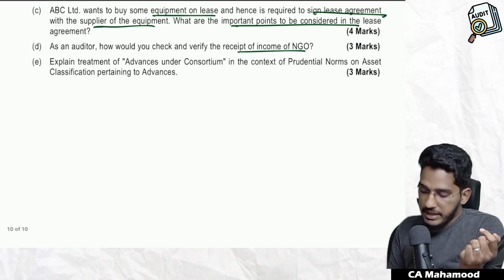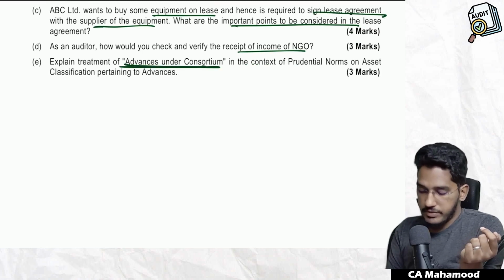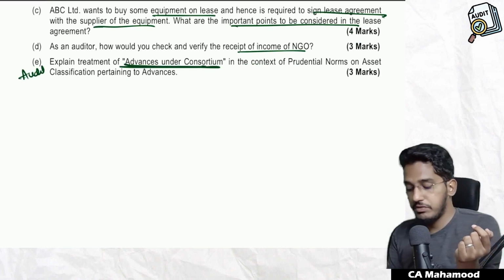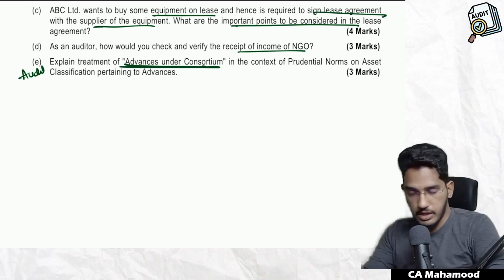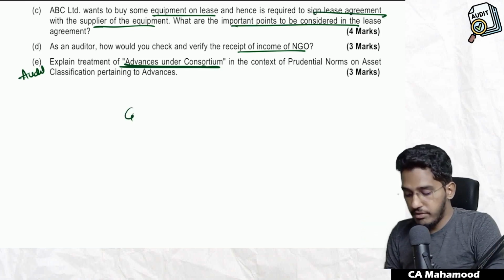Next one. Explain treatment of advances under consortium. This is from the chapter audit of banks. What will be the prudential norms for consortium advances? First of all, what is consortium advances? Group of banks coming together.